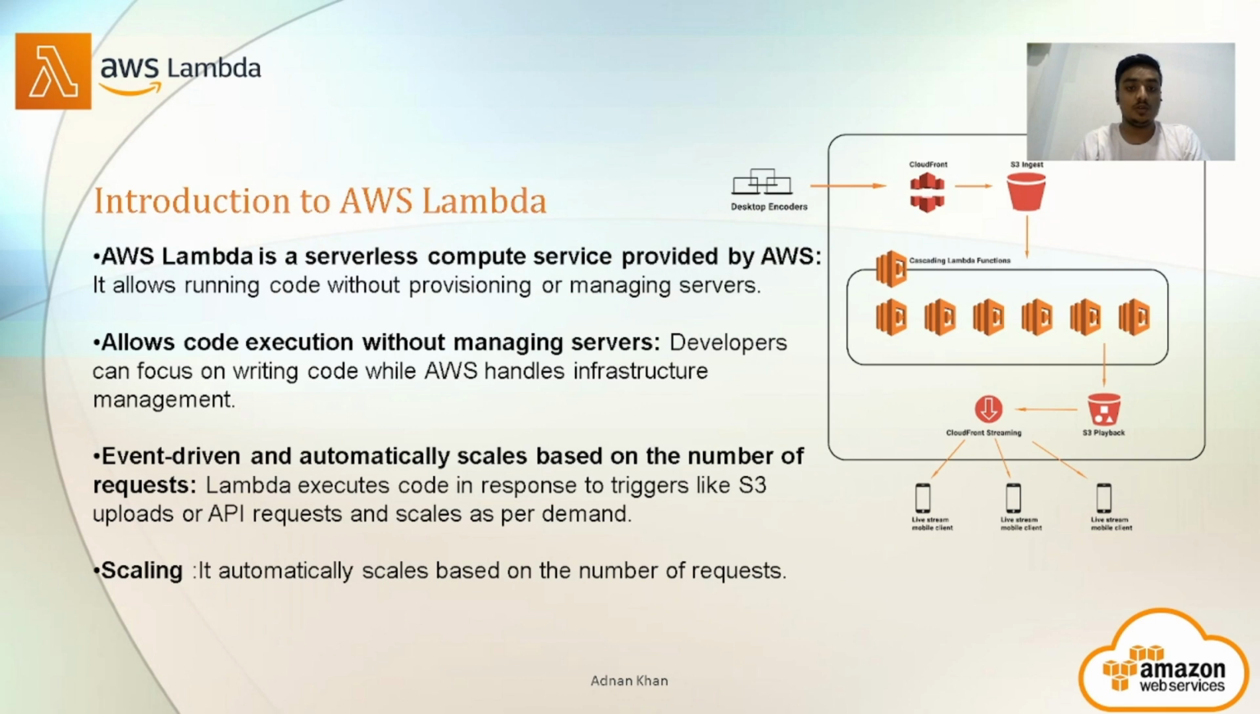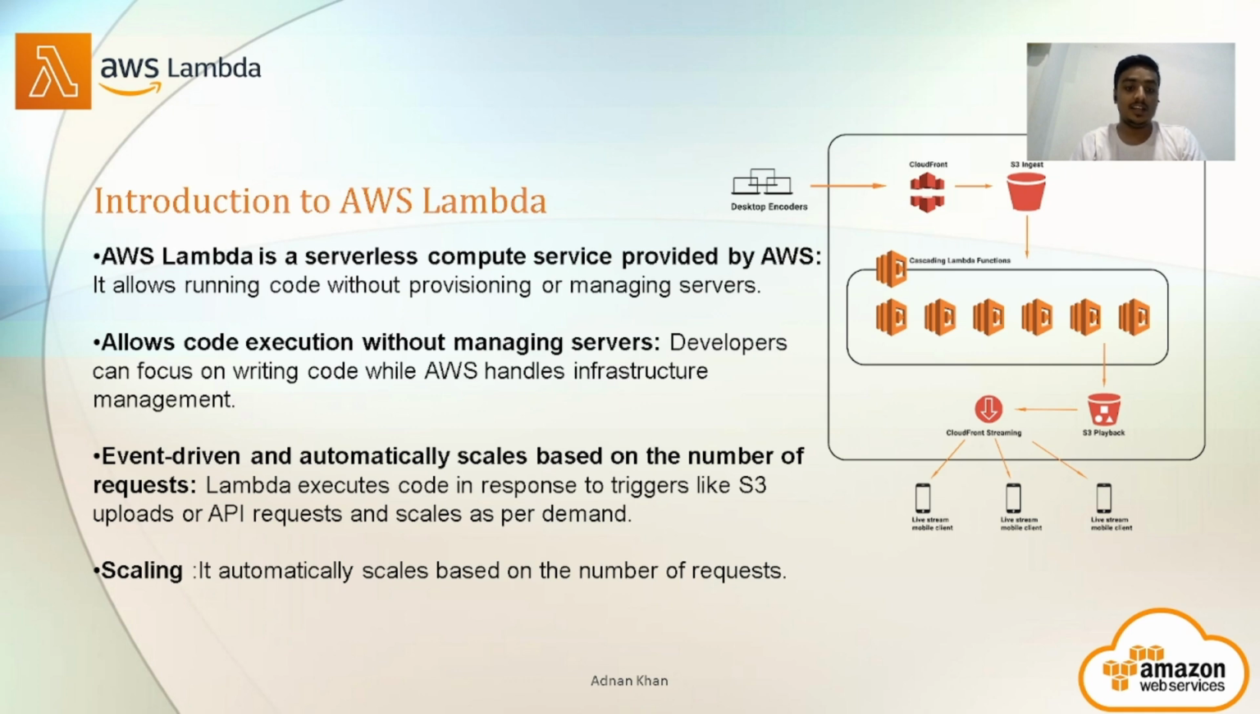First is introduction to Lambda, or we can say what is Lambda. AWS Lambda is a serverless compute service provided by AWS. It allows you to run code without provisioning or managing servers. Basically, here servers are provided by AWS and managed by AWS itself. We have to just write the code. So it always aims for developers to only focus on writing the code while AWS handles infrastructure management.